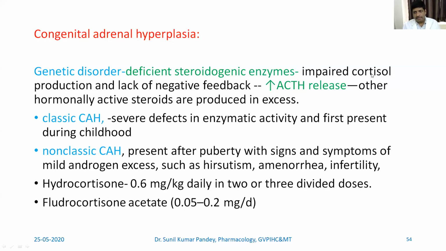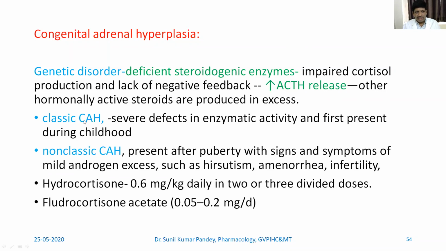If you remember the pathway, when lesser cortisol is formed, there is lack of negative feedback. Then there would be increased ACTH release. ACTH release will be intact, and there will be more ACTH release, and this will cause hyperplasia. So this is known as congenital adrenal hyperplasia.